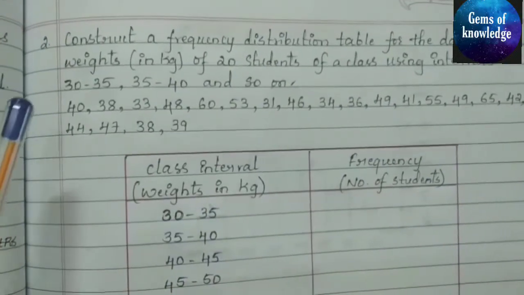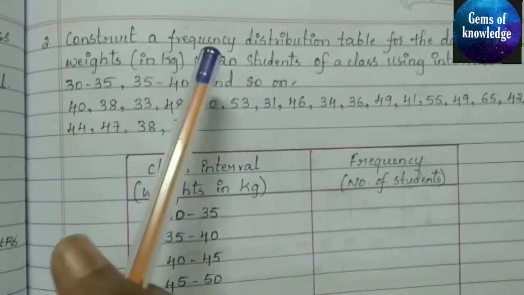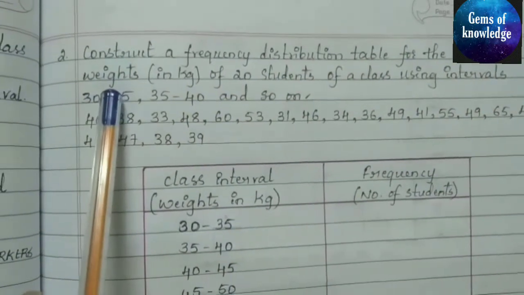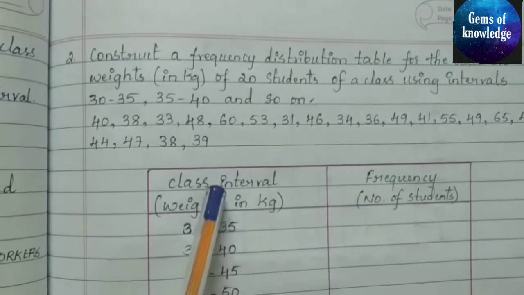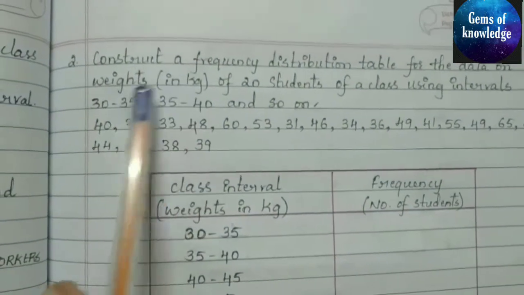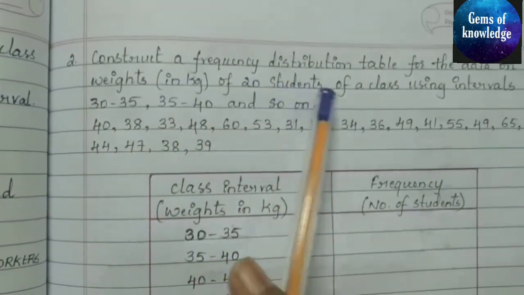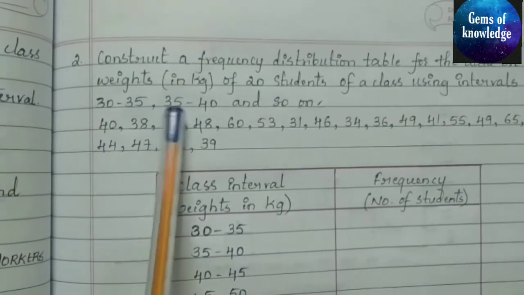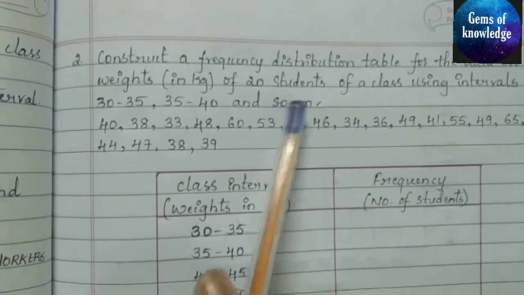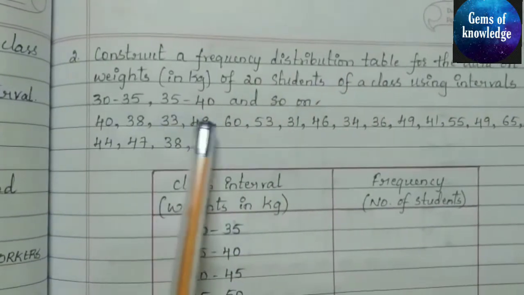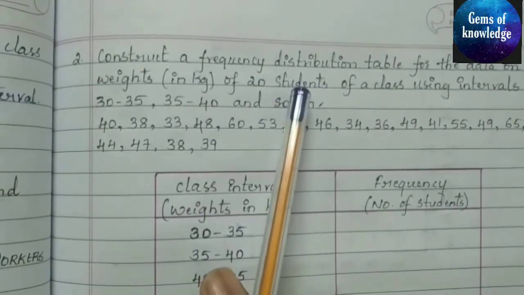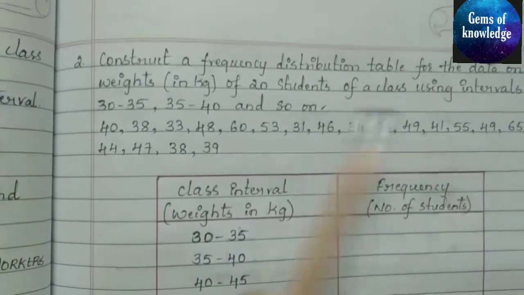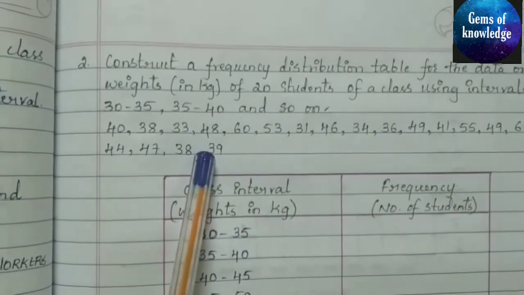You can see one more question is asked here. Construct a frequency distribution table for the data on weights. These are the weights in kg of 20 students of a class, using intervals 30 to 35, 35 to 40 and so on. All the 20 students have these weights.